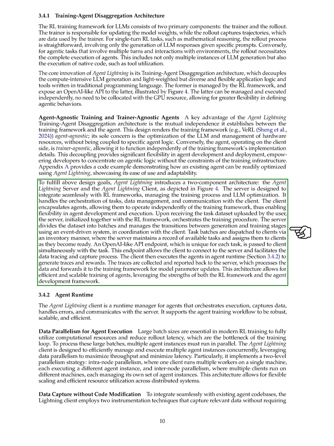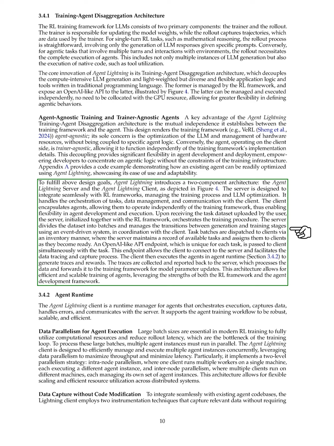When a user uploads a task dataset, the server orchestrates the training process, dividing the dataset into batches and managing transitions between generation and training stages. It dispatches task batches to clients and provides a unique API endpoint for each task, enabling data tracing and capture. The client executes agents to generate traces and rewards, which are sent back to the server for processing and model updates.